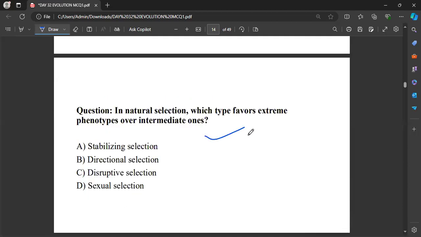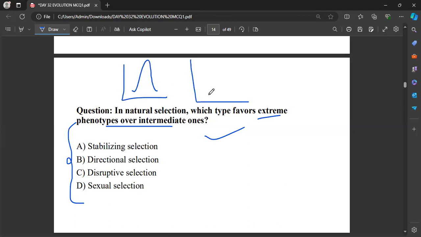In natural selection, which type favors extreme phenotypes over intermediate ones? Whenever you come across this type of question, just draw the diagram, that is the graph, which I have drawn today. This one will be favorable for the intermediate, and this will be for both extremes.